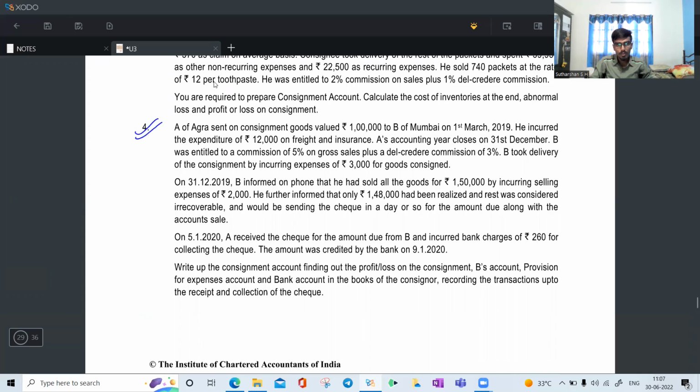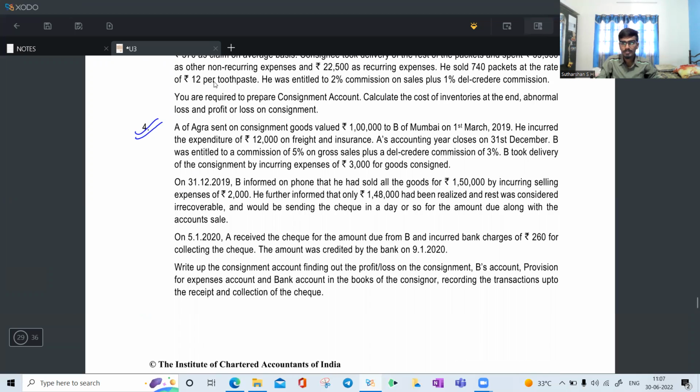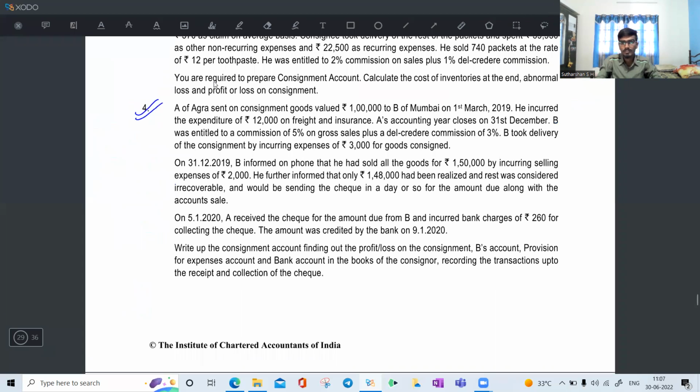We will do question 4. Just read question number 4. A of Agra sent on consignment goods valued at 1 lakh to B of Mumbai on 1st March 2019. A of Agra is the consignor, who consigned goods of value 1 lakh to Mumbai. B of Mumbai is the consignee.